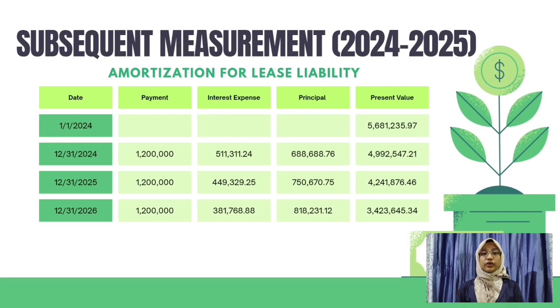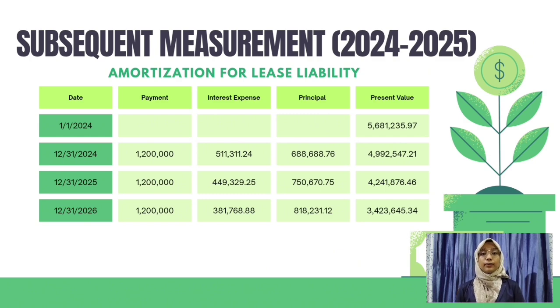This part discusses the subsequent measurement of the lease, which includes the lease liability, restoration cost, and depreciation of the right of use asset and their journal entries. For the amortization of the lease liability, the schedule shows the payment, interest expense, principal, and present value. The initial balance on January 1, 2024 is 5,681,235.97.